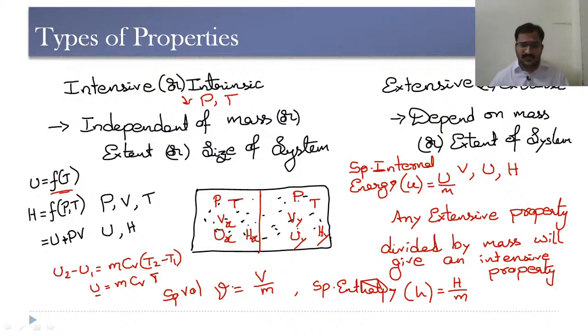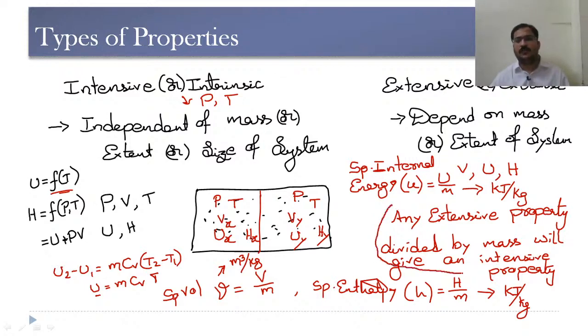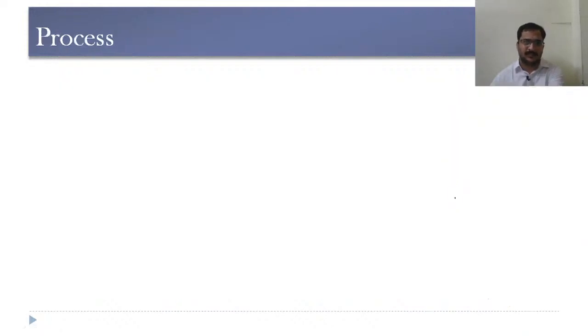So this specific volume will have a unit of meter cube per kg. Specific internal energy will have a unit of kilojoule per kg or joule per kg, and specific enthalpy will also have a unit of kilojoule per kg. So specific volume, specific internal energy and specific enthalpy are intensive properties because they are divided by mass. We are considering per kg mass of the substance.